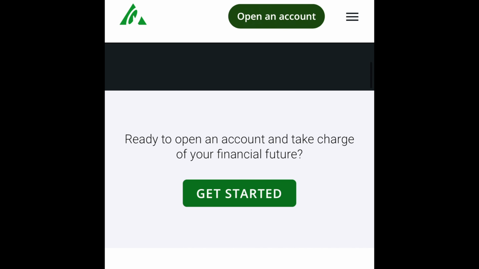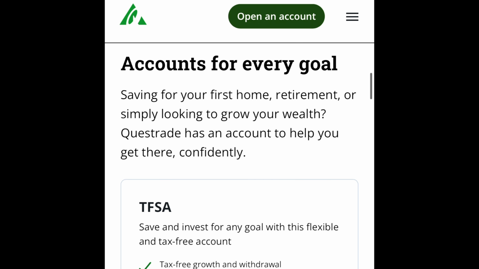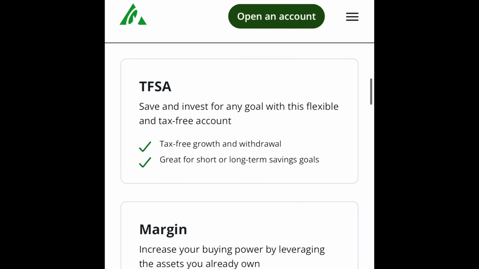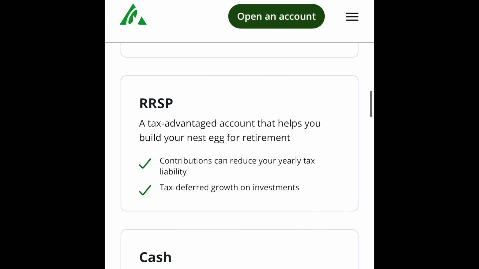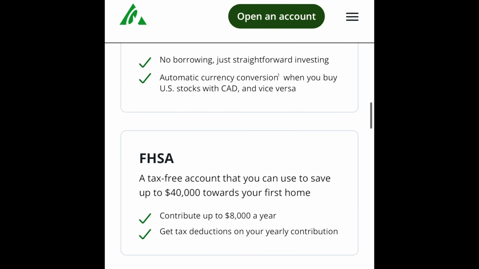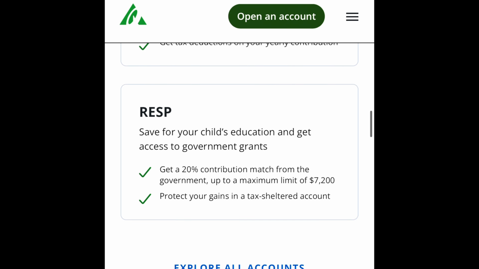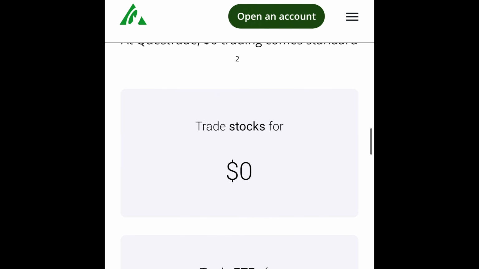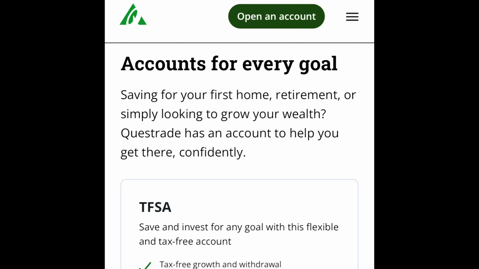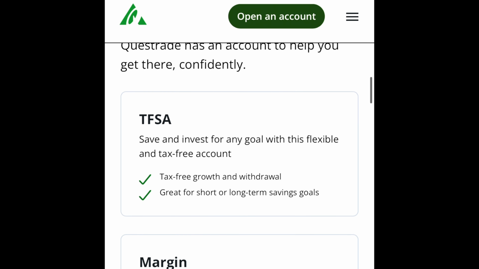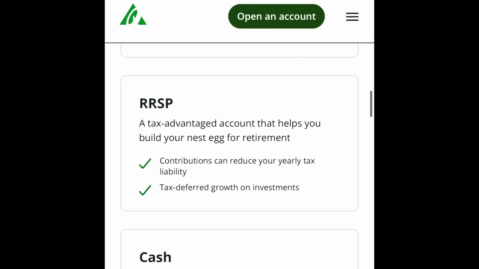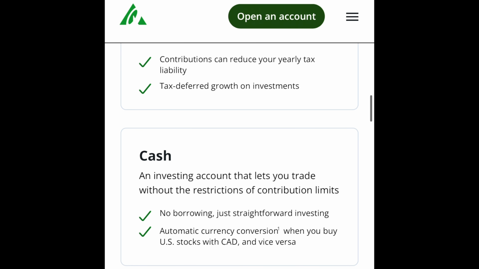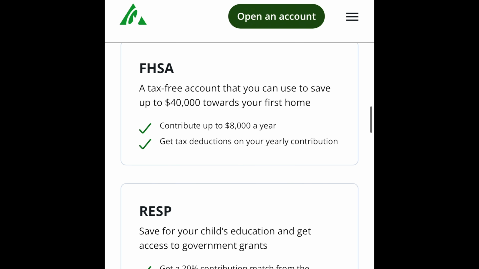There is RESP, RRSP, tax-free savings account. Different options here, so you can explore the website and select which accounts you want to open. I'm just going to show you my Questrade account here. I'll do the login. Here it shows the TFSA, which is tax-free. This is all in Canada. RRSP. There you also have the first-time home buyers.